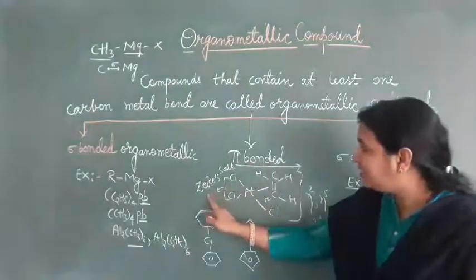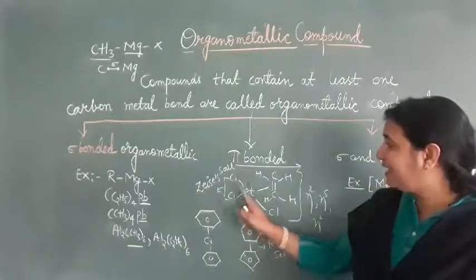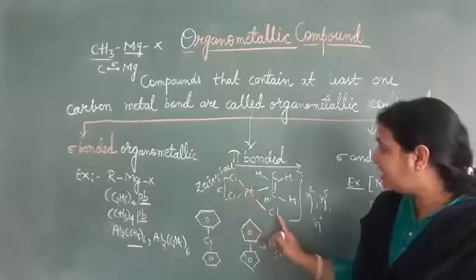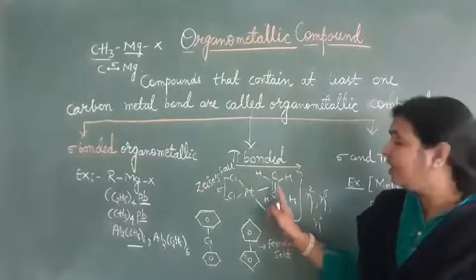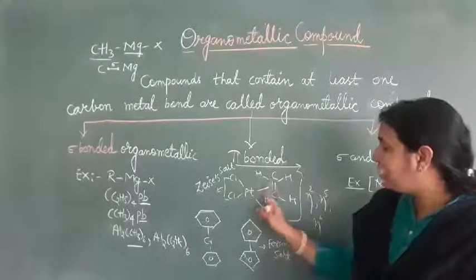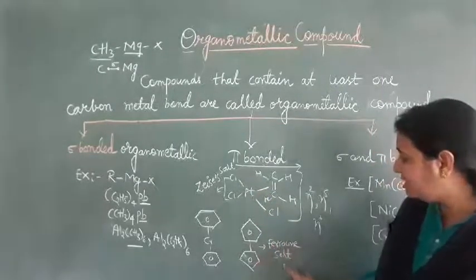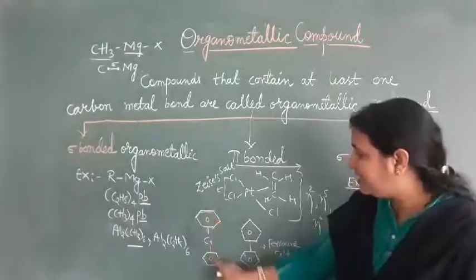The example is Zeise's salt. In this, platinum has 3 chlorine atoms and one C2H4. So this C2H4 carbon and the platinum are bonded through pi electrons. Another example is ferrocene, and this is dibenzene chromium.